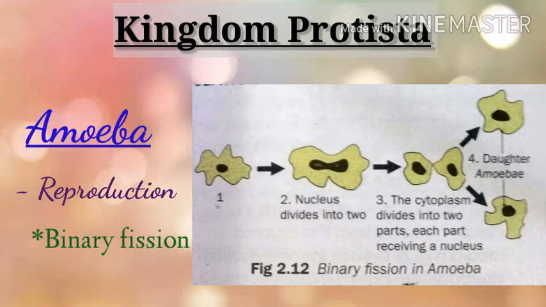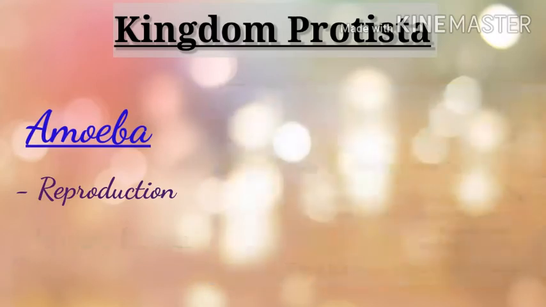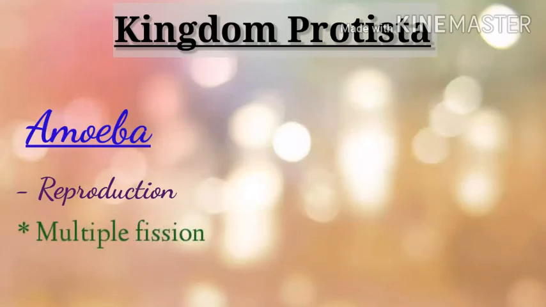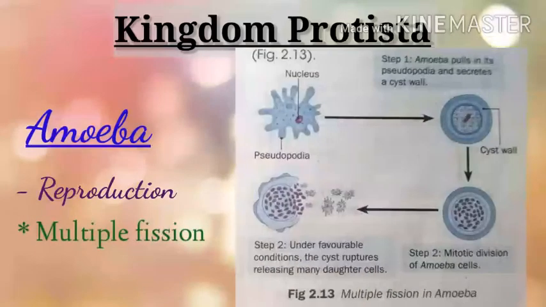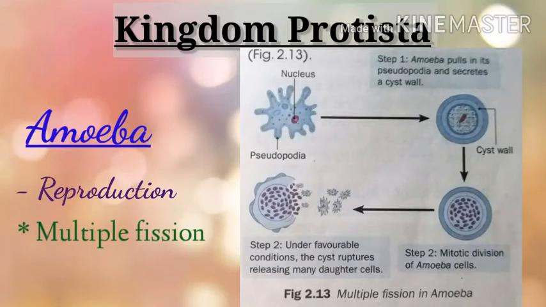The process of binary fission occurs when conditions such as availability of food are favorable to amoeba. Another method of reproduction in amoeba is multiple fission. Unlike binary fission, multiple fission takes place during unfavorable conditions such as harsh weather and unavailability of food. In this process, the cell of amoeba develops a hard outer covering which is called a cyst.